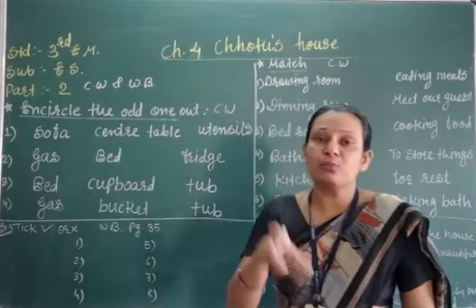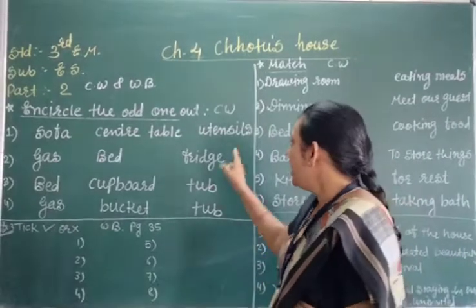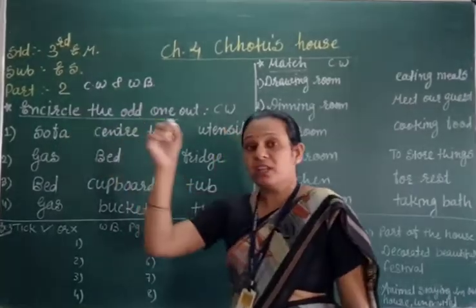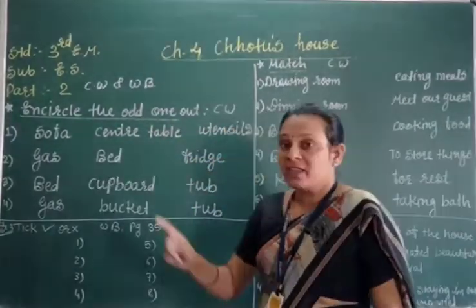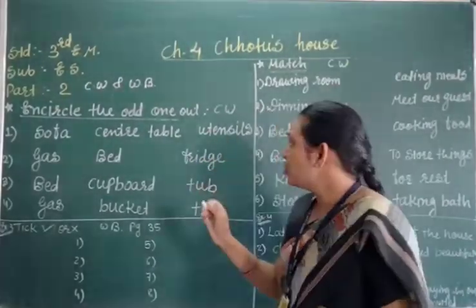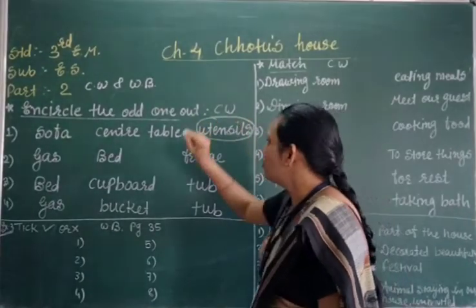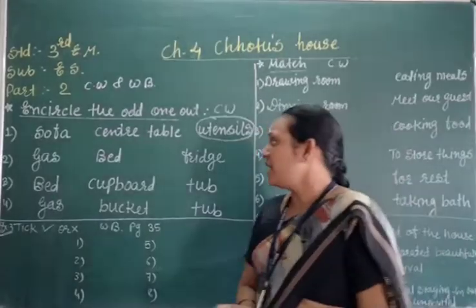That means we have to put the table in the center of the room. Okay? And utensil. Which one is the odd one? Sofa we have to put in the room, and table also we have to put in the room, and utensil we have to keep in the kitchen only. Right? So, this one is the odd one. So, we have to underline, circle on the utensils.